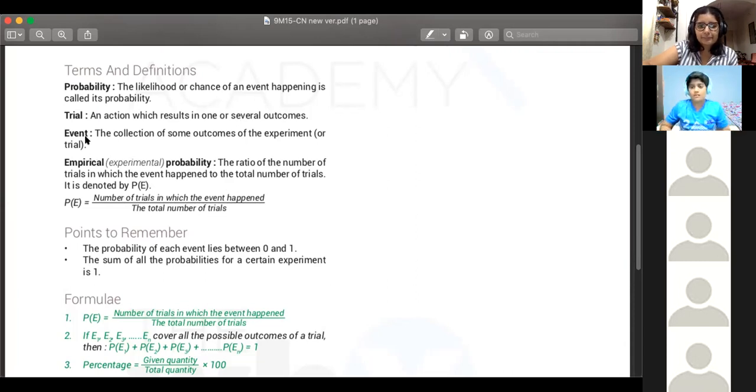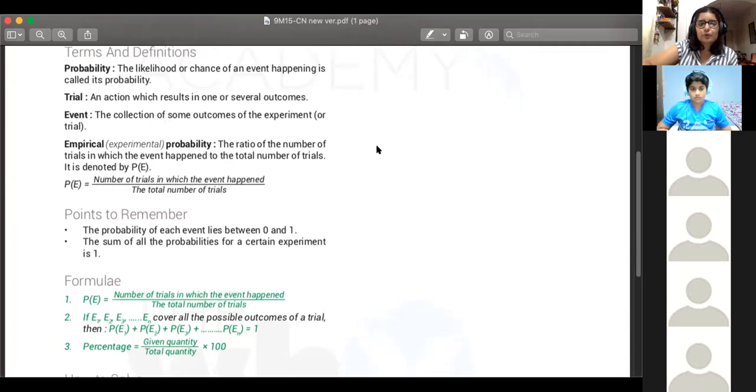Next, event, the collection of some outcomes of the experiment or trial. So abhi tossing the coin mein kya kya events aa sakte hai? Like how would you identify which is the event in that case?